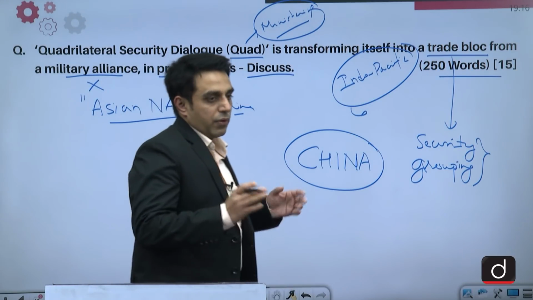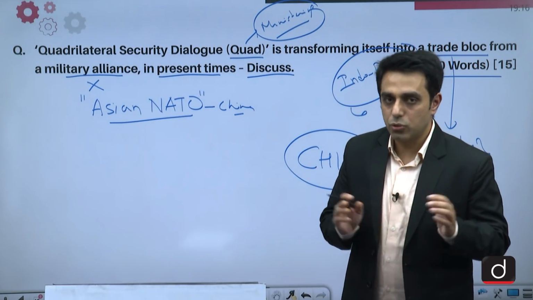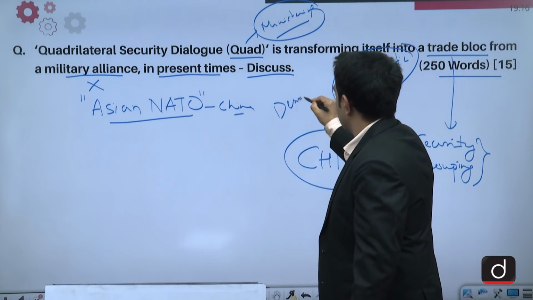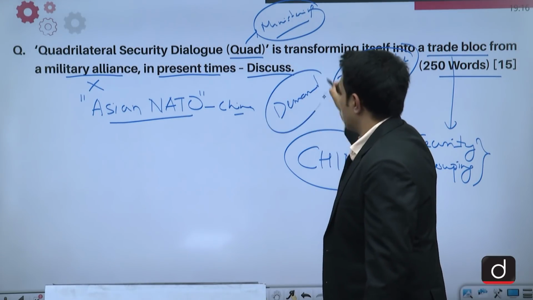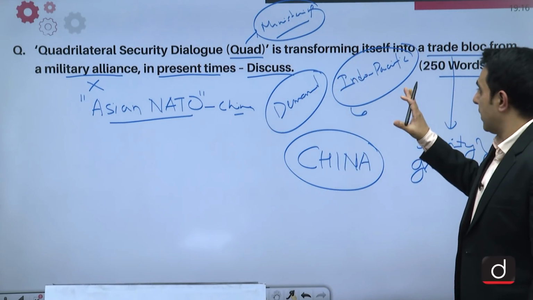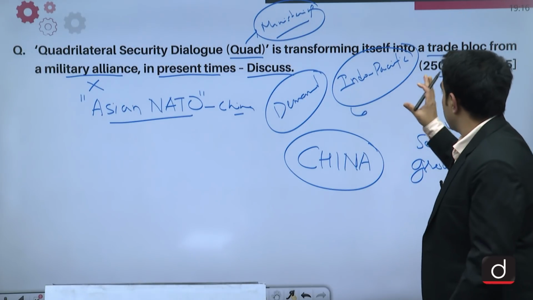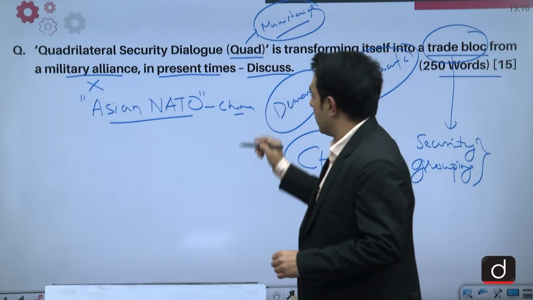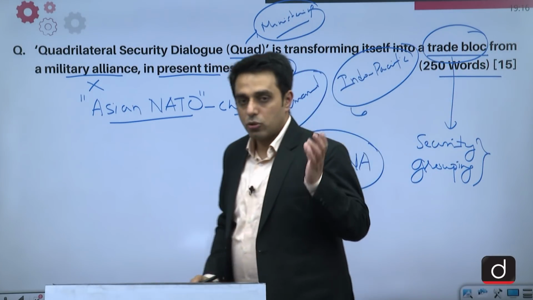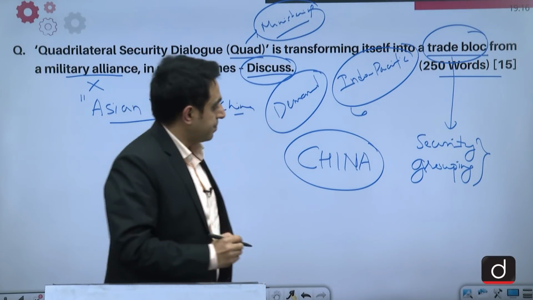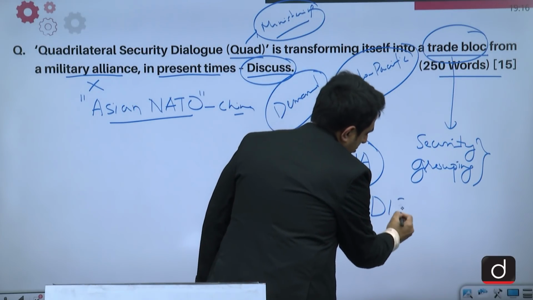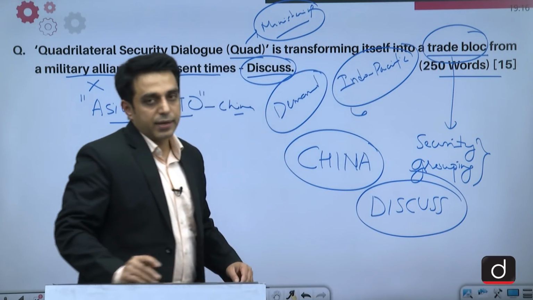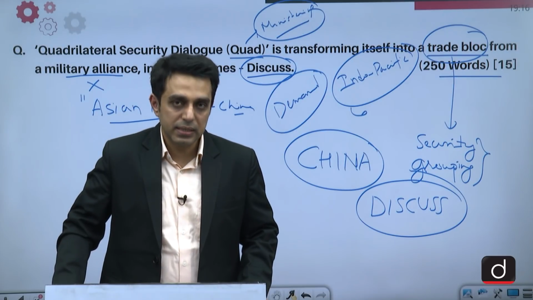So first of all, for any answer that we need to write in mains, we need to gauge the demand of the question. So let us understand what the question is asking us. The question is saying that Quad is transforming itself into a trade bloc from a military alliance in present times, and we need to discuss it. So again, the keyword here is discuss. So we should be clear what we need to write when we are faced with a directive word or a command word, which is discuss.